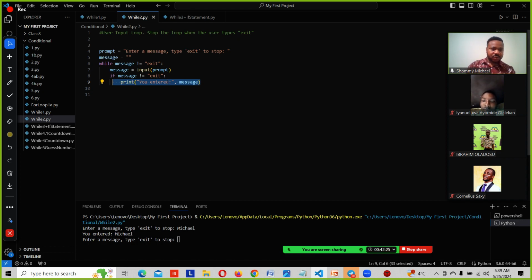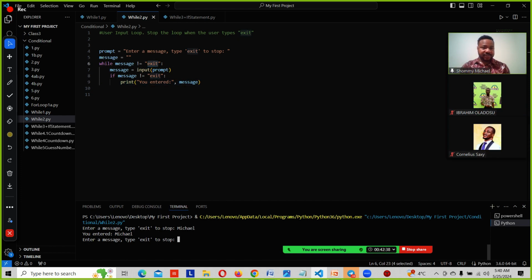So this code is doing two things. One, it's asking us to type something, but because what we are typing is not exit, it's going to keep asking us to enter an input. So if I enter anything else, Terrapo, it's going to tell me you entered Terrapo.